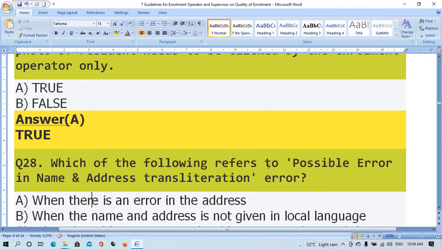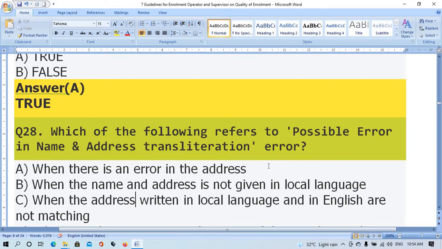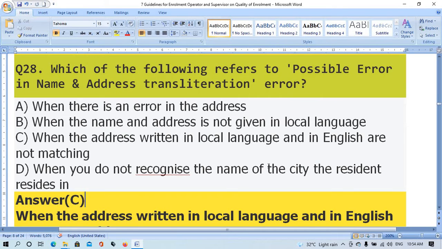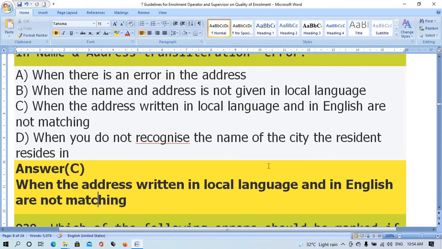Option A, when there is no error in the address. Option B, when the name and address is not given in local language. Option C, when the address written in local language and in English are not matching. Option D, when you do not recognize the name of the city and resident resided in. The right answer is option C, when the address written in local language and in English are not matching.